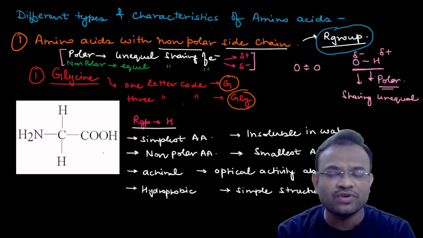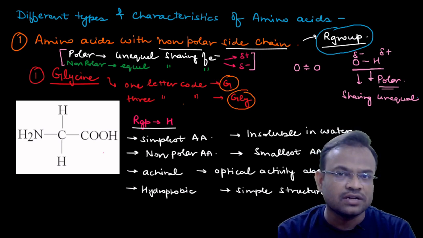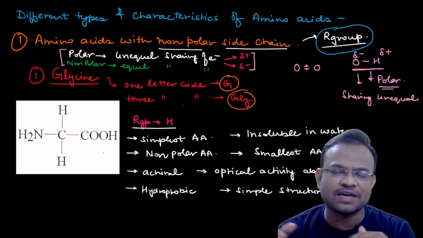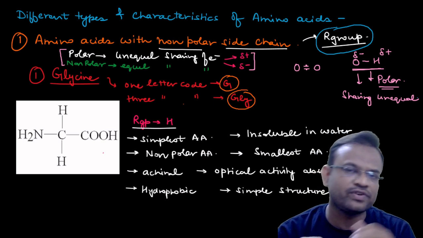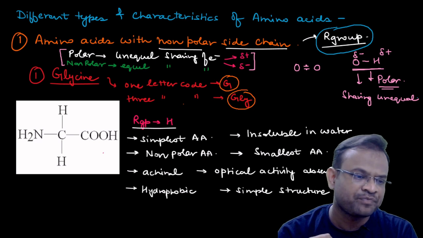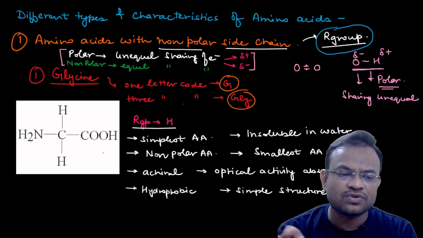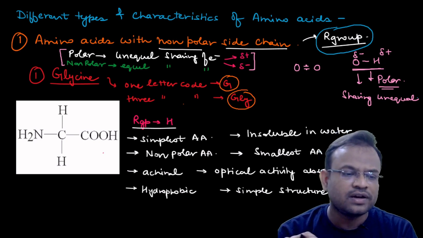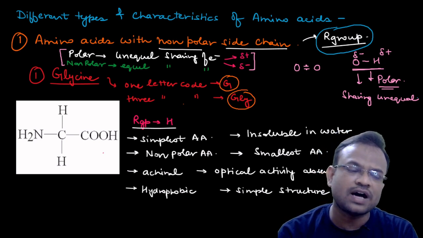For example, I can give you the example of arginine. Arginine's first letter is A, but the one letter code is R. This is an example, and there are multiple other examples also. We will learn about each one of them as we proceed in the lecture. Now, since we have understood the one letter code and the three letter code of glycine, let us move our attention towards the R group.